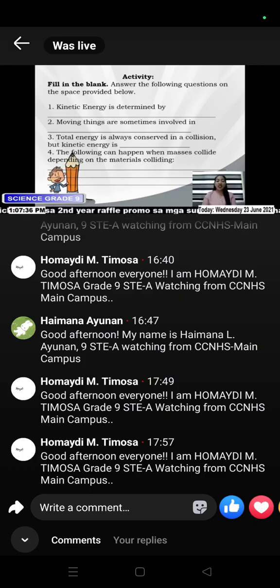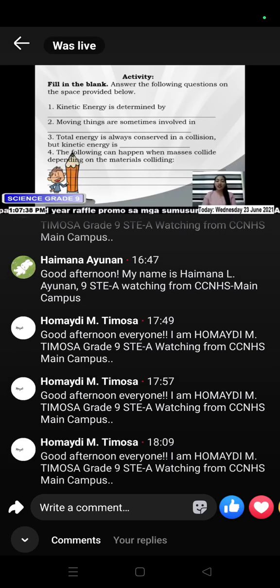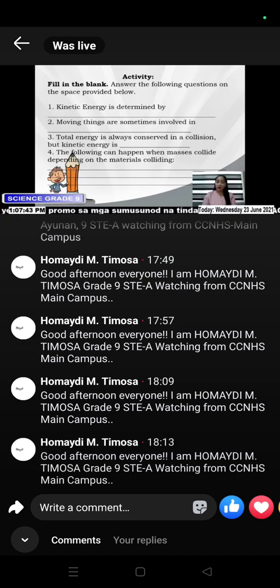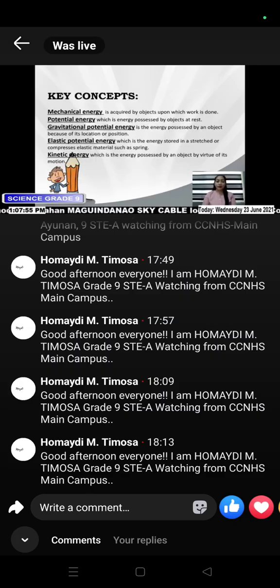Total energy is always conserved in a collision, but kinetic energy is? And number 4. The following can happen when masses collide, depending on the materials colliding. Good luck in answering! Let us now have the key concepts for this lesson.